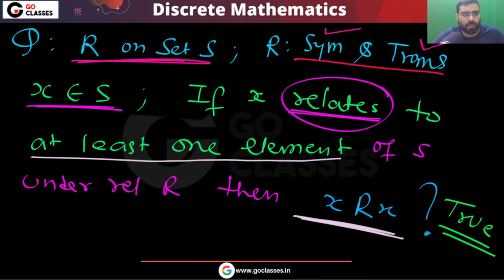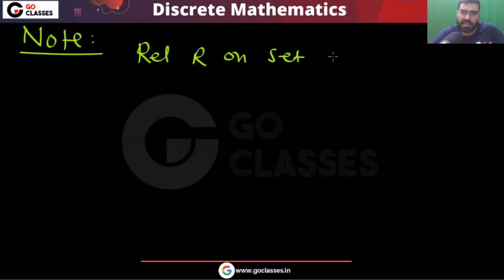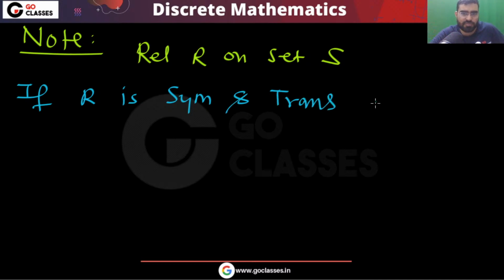This is the property of symmetric and transitive. So this is the conclusion you can get: if you define a relation R on set S, and R is symmetric and transitive, then something interesting will happen. Either you are not related to anyone or you are related to yourself.